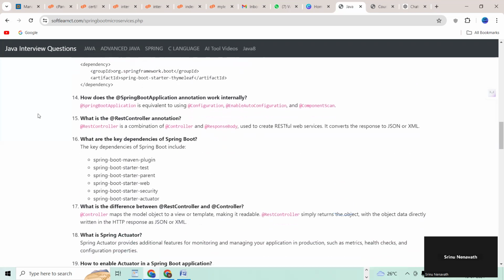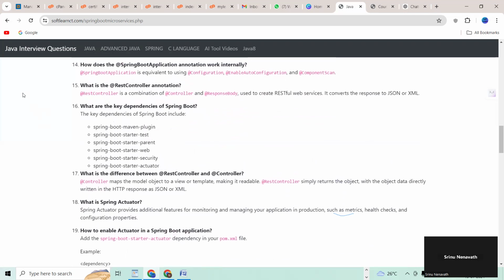Fourteenth question, how does the Spring Boot application annotation work internally? Fifteenth question, what is the controller annotation? Sixteenth question, what are the key dependencies in Spring Boot? Seventeenth question, what is the difference between controller and rest controller? Eighteenth question, what is Spring Actuator? Nineteenth question, how to enable Actuator in a Spring Boot application?